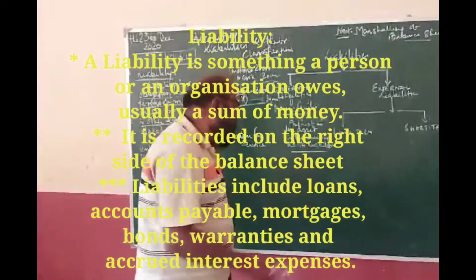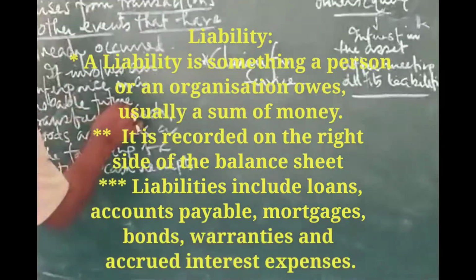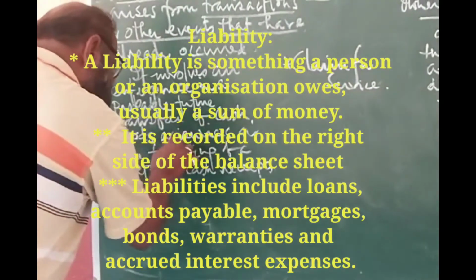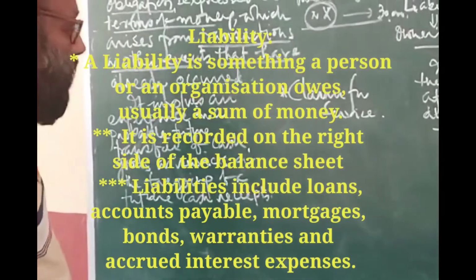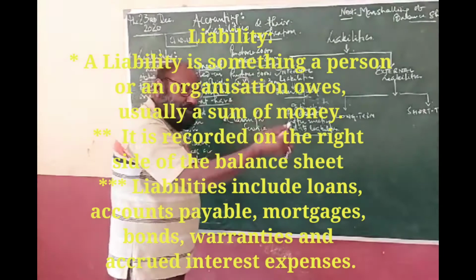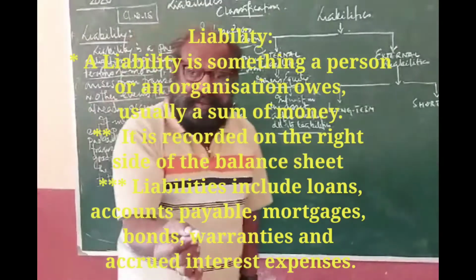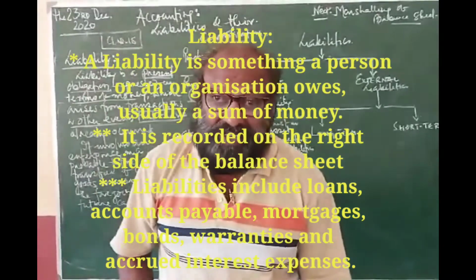That's my liability. And it involves an enterprise in a probable future transfer of cash, goods, or services. Purchase of today will have to be paid off in the days coming, so it's a future obligation.